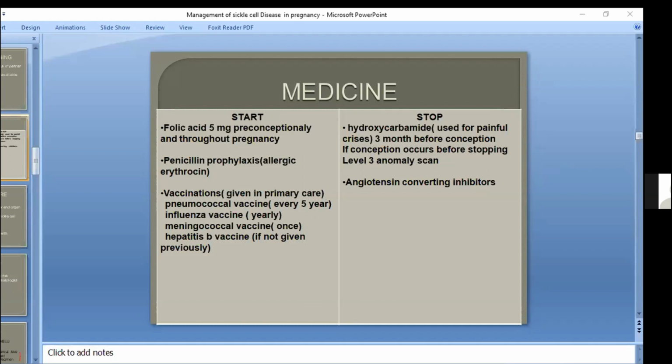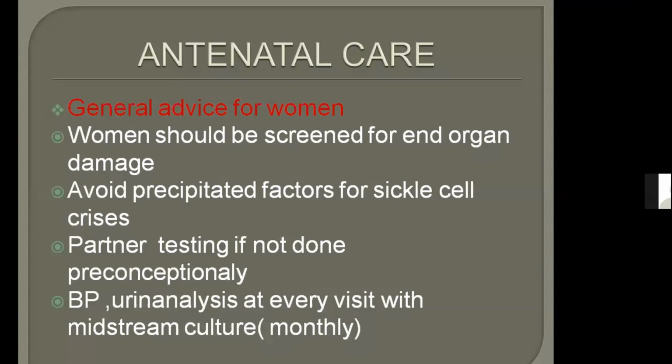First of all, what general advice will we give to the women? Women should be screened for end organ damage, as we have studied earlier. And for end organ damage we do echocardiography, serum ferritin, liver function test, renal parameters, urine analysis, right? And then avoid precipitating factors for sickle cell crisis.